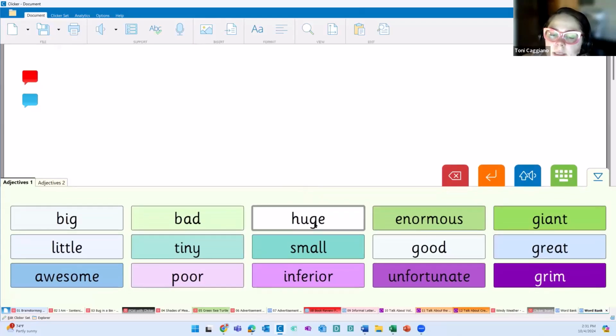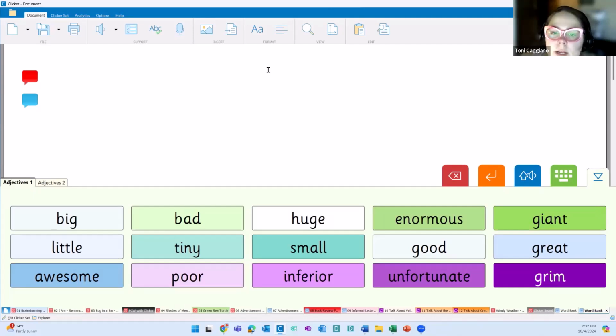I love the idea of being able to give it back to the kids. If we're asking them to brainstorm and to put all of their ideas out there, but we're doing that on a piece of paper, of course they could reference it. Here with Clicker, you're immediately repurposing what's been typed, and they can do the same.